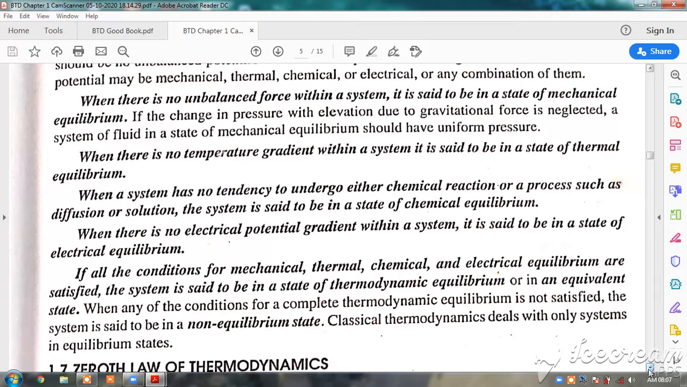When there is no electrical potential gradient, meaning voltage, within a system, it is said to be in the state of electrical equilibrium. This electricity force flows from one place to another place only